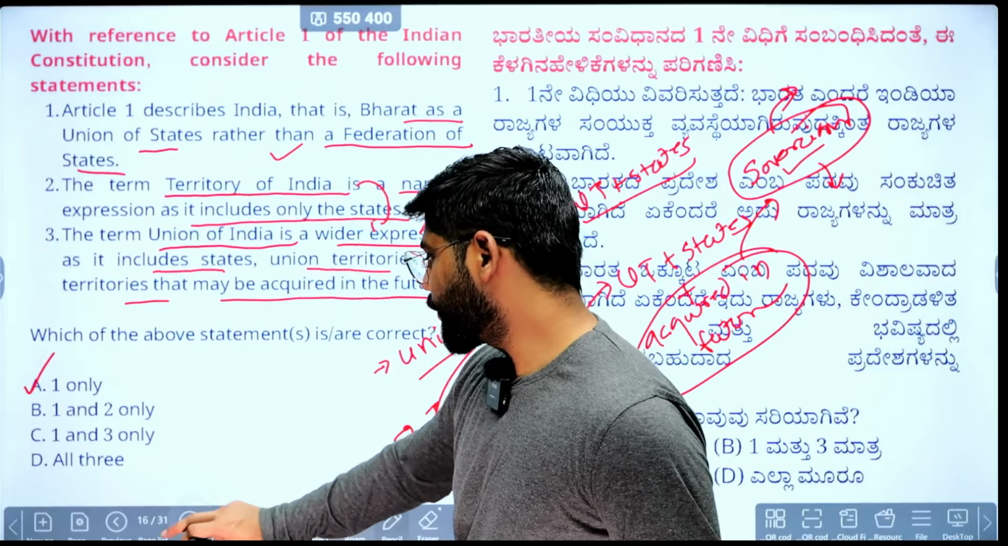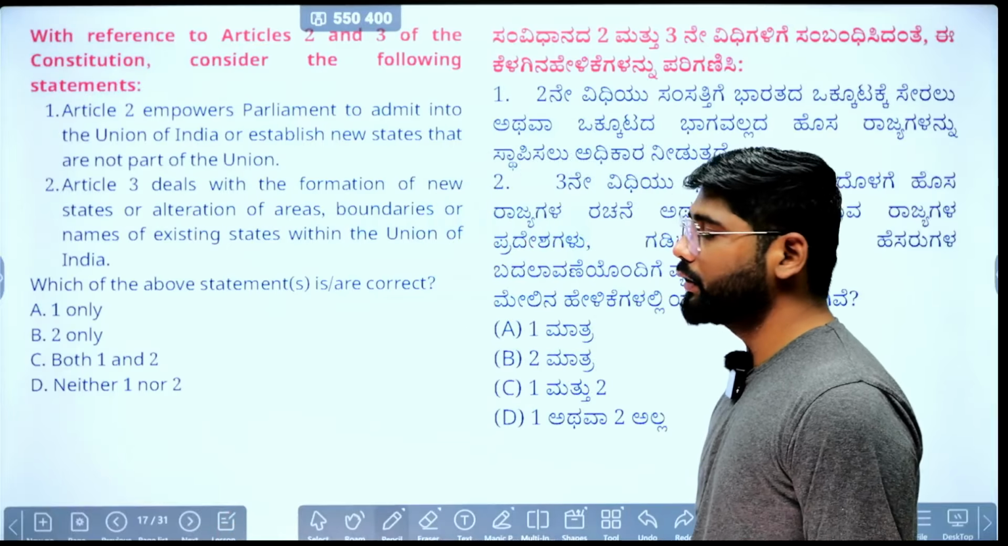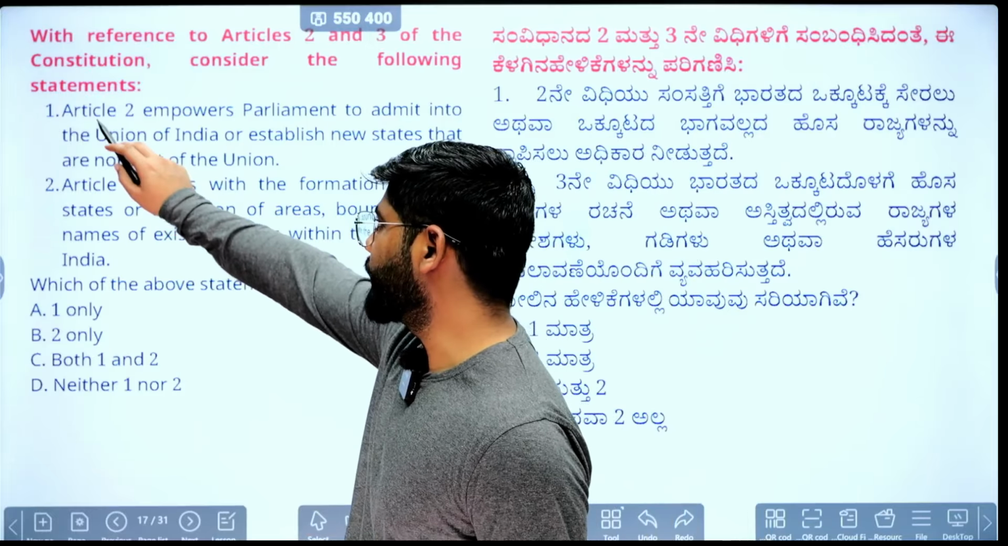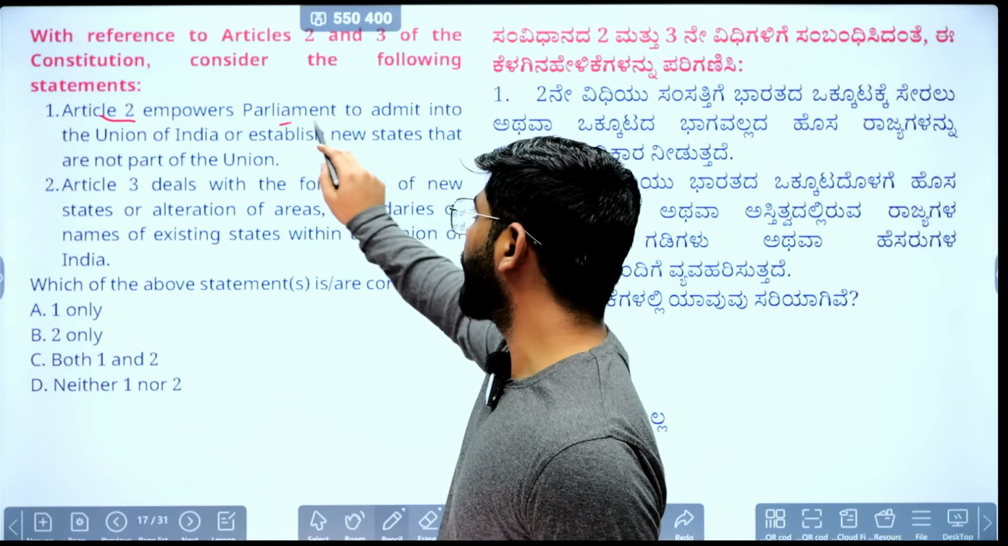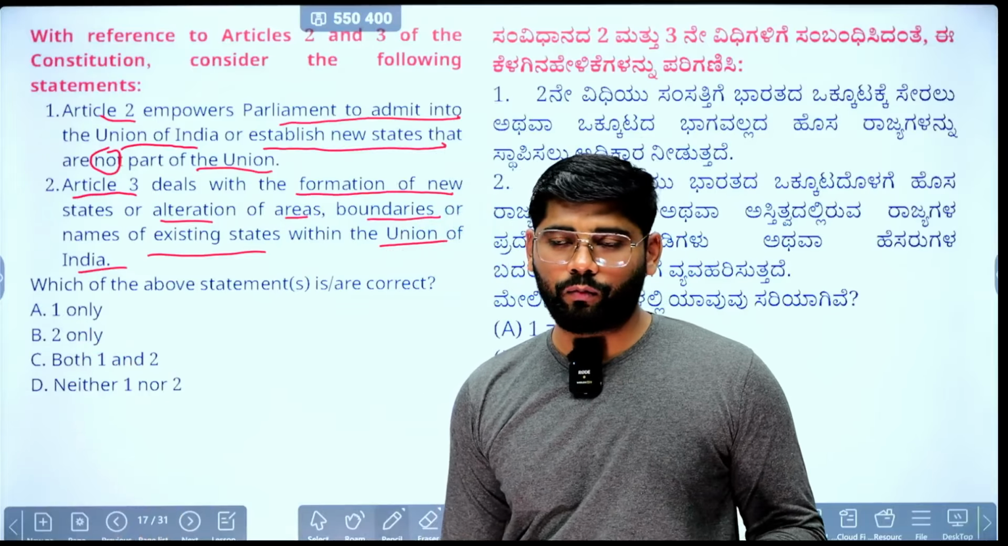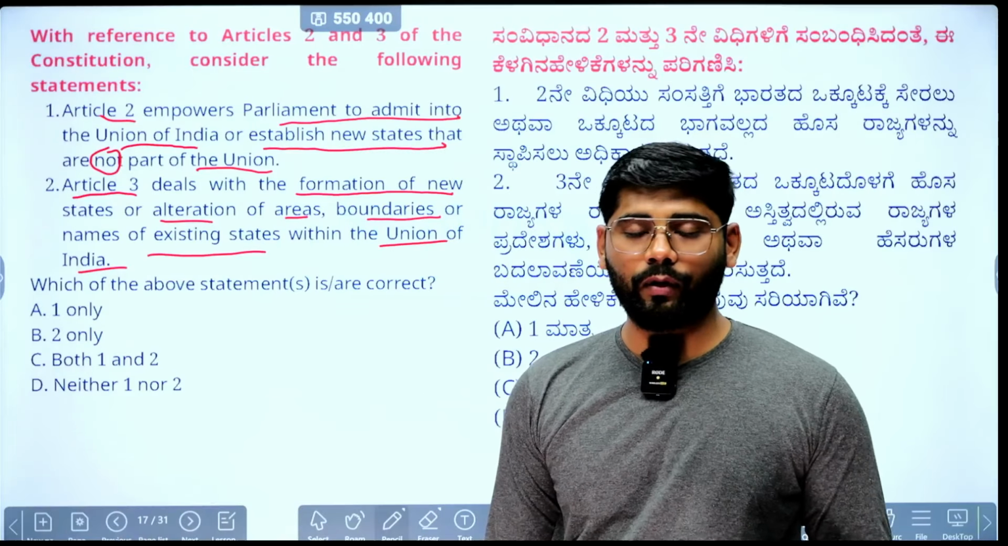Next question, we'll see. It is about Article 2 and Article 3. The first statement says Article 2 empowers the Parliament to admit into the Union of India, or establish, new states that are not part of the Union. Second statement, Article 3 deals with the formation of new states, alteration of areas, boundaries, or names of existing states within the Union of India. Pause the video and answer the question. It is quite tricky. Just try to answer it.